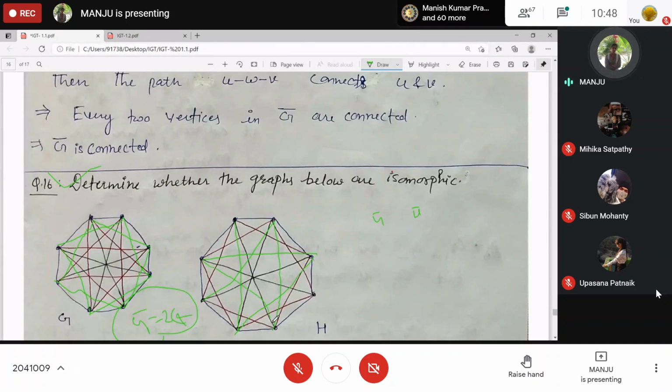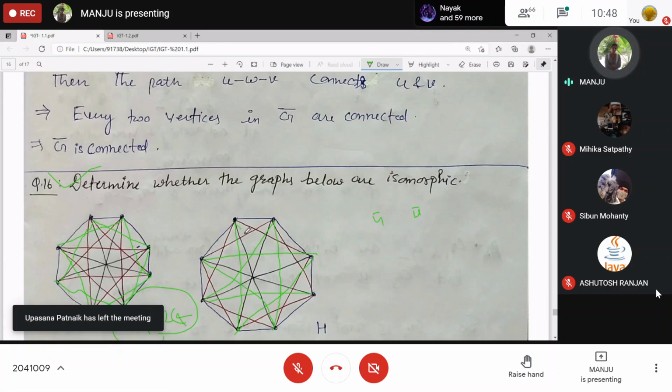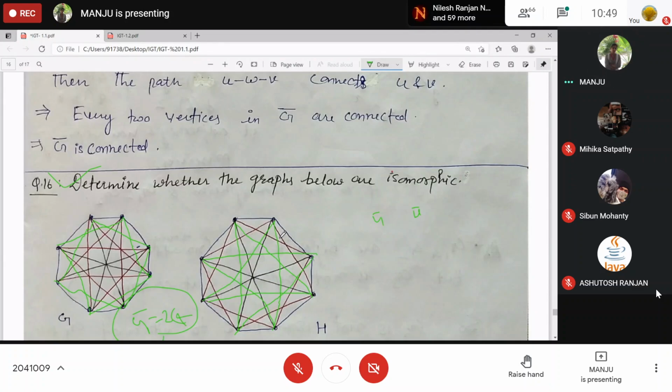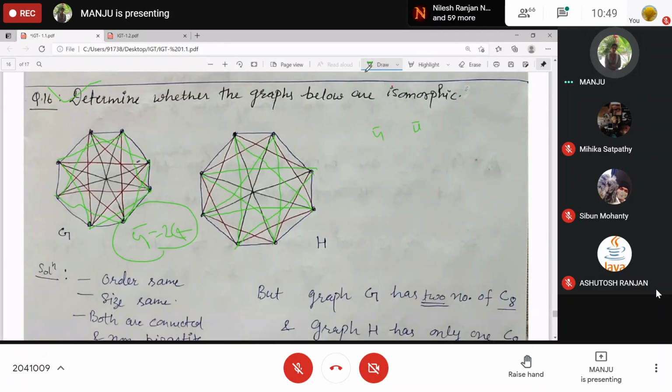This is adjacent to this one, and this is adjacent to which one? This one, no, this one. This is adjacent to this one. This is adjacent to this one. What do you got here? Is this 2C4? The complement of this graph is this one.